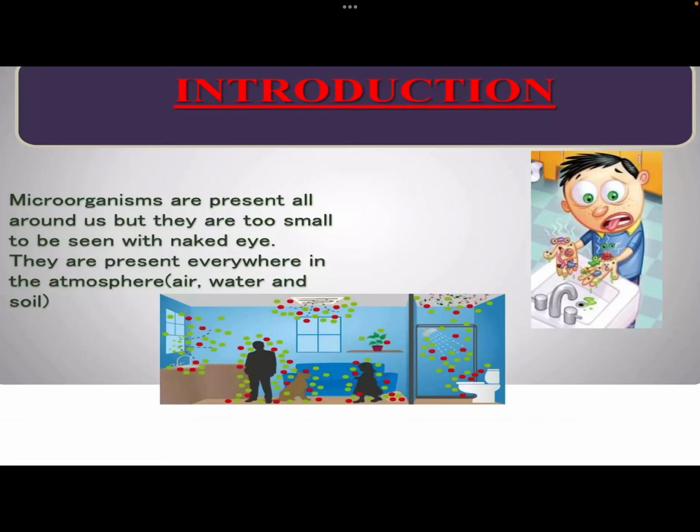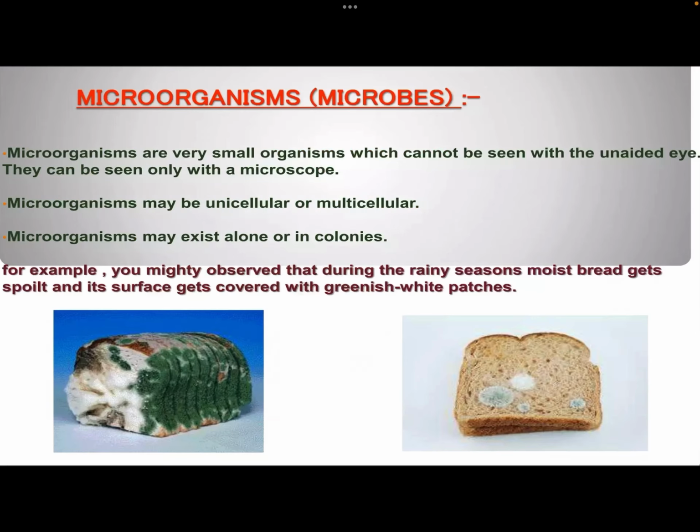Now the word itself says microorganisms are organisms which are micro, which means miniature in size. Microorganisms are present all around us, but they are too small to be seen with naked eyes. They are present literally everywhere in the atmosphere, like air, water, soil, everywhere.